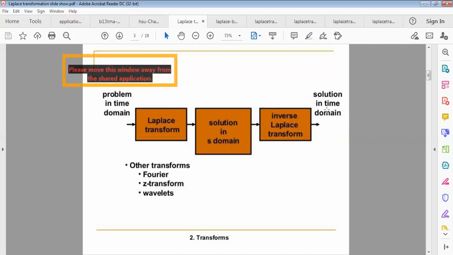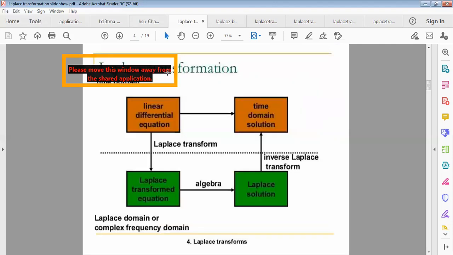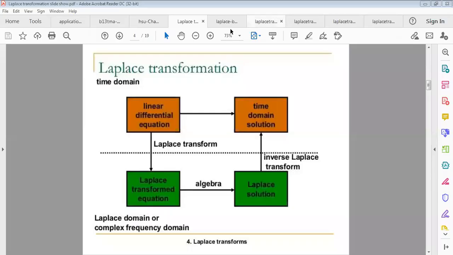So we have studied other transforms, suppose Fourier transform, Z transform, in previous lectures. The first property about this: the Laplace transformation can be seen like this.